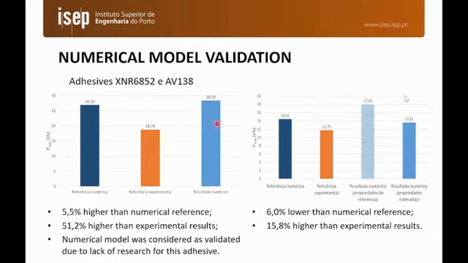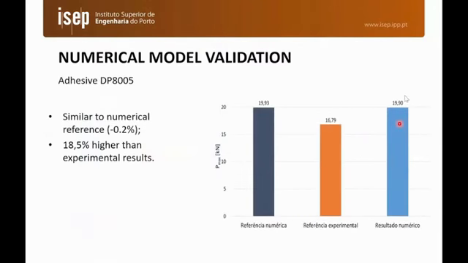The same happens with the AV138: numerical reference, experimental reference, and the numerical reference with the estimated properties for this adhesive. And finally, for the adhesive DP 8005, the numerical reference is in agreement with the numerical result, and there is the comparison with the experimental reference.